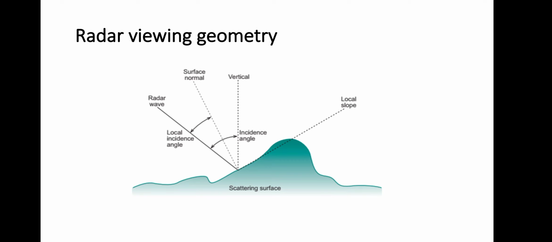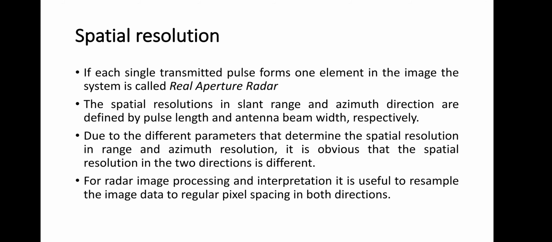Now comes the second important property, which is spatial resolution. In radar remote sensing, the images are created from the transmitted and backscattered signal.